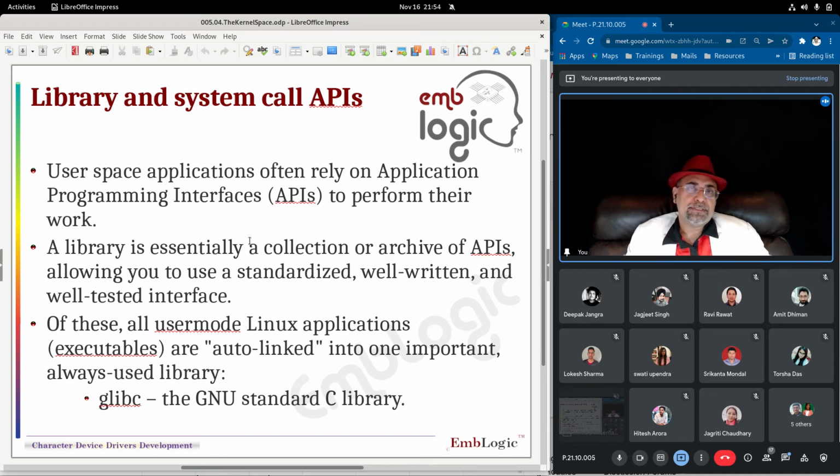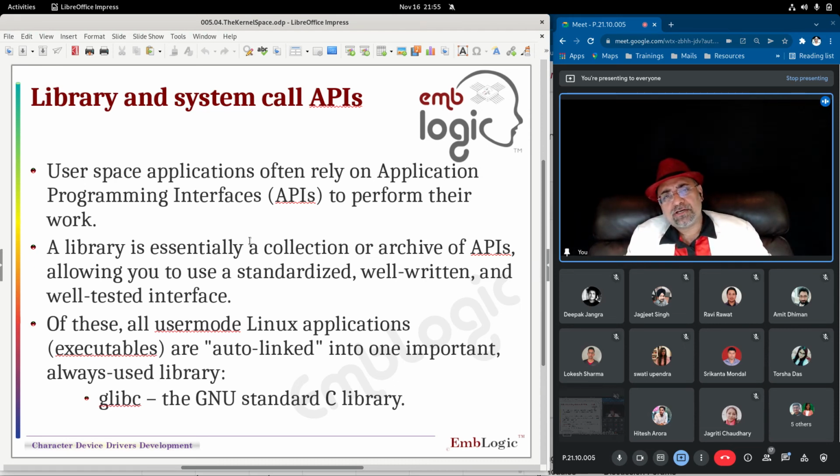Now, what has happened is that nowadays application developers see which system call is being used very frequently. They pull that system call up into the user space and convert it into a library, so that every time you have to use this code, you don't have to switch to kernel mode and get the system call running as part of the kernel. They can get the functionality in the user space and run it there only. The downside is that the memory requirement for that program is slightly more.